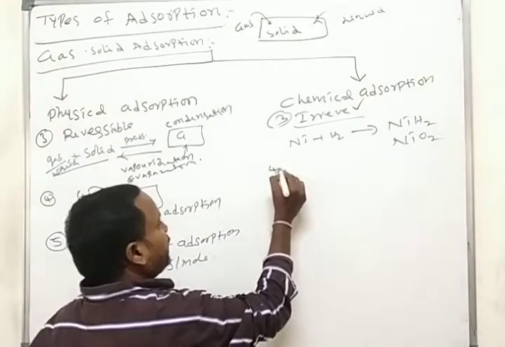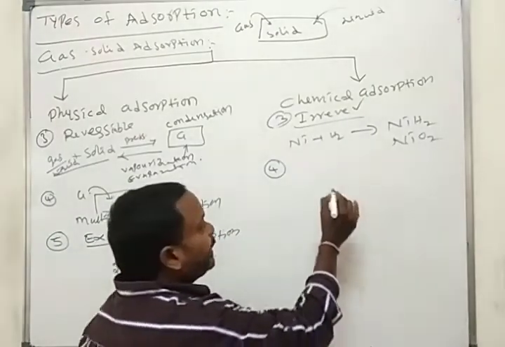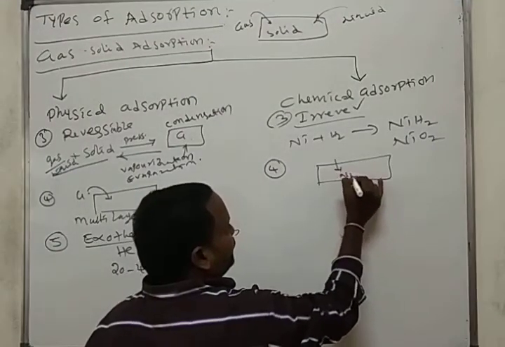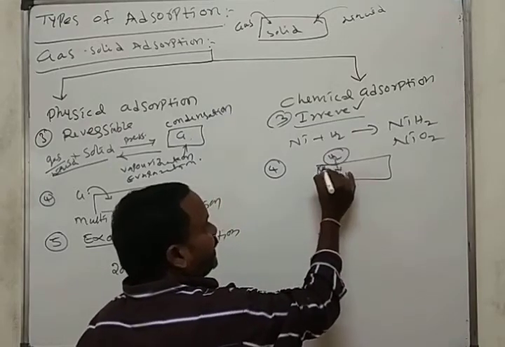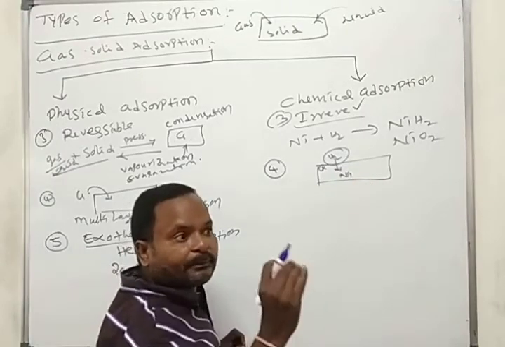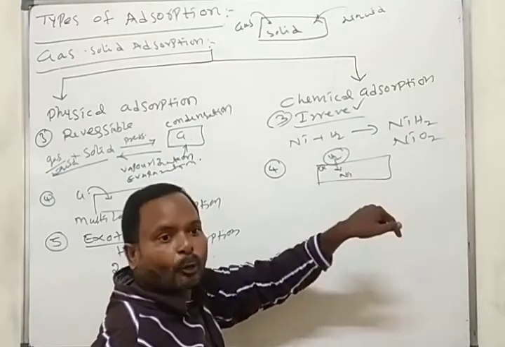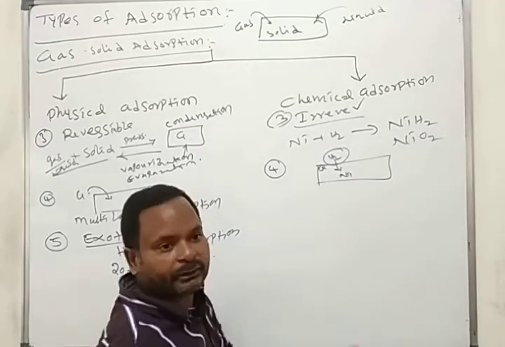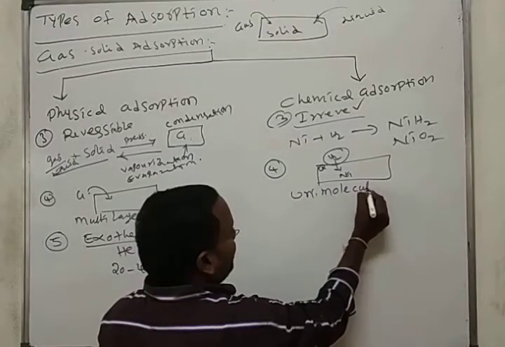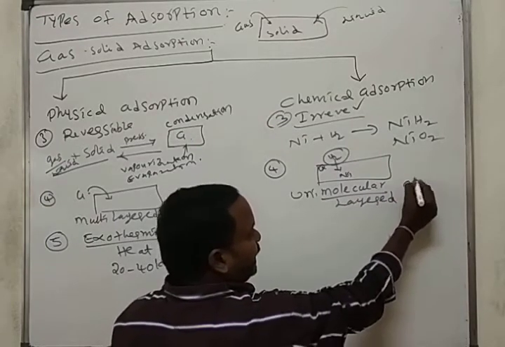Here, chemical adsorption takes place only at the surface, at the first layer only. All the nickel atoms present on the first layer react with hydrogen and form nickel hydrides, and do not move into the second layer or third layer. So this is called unimolecular or unilayer adsorption.